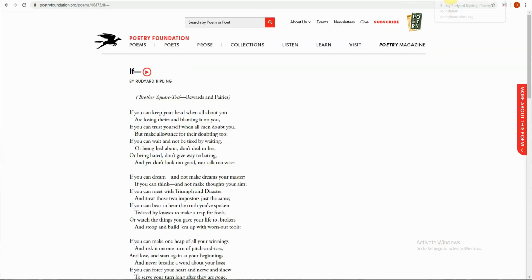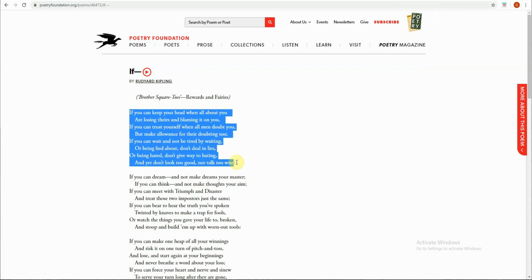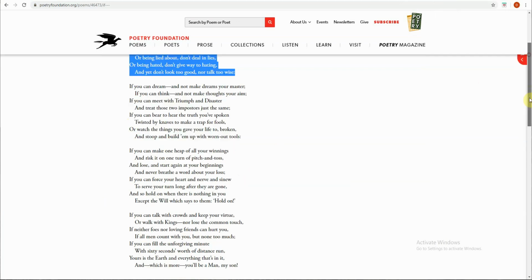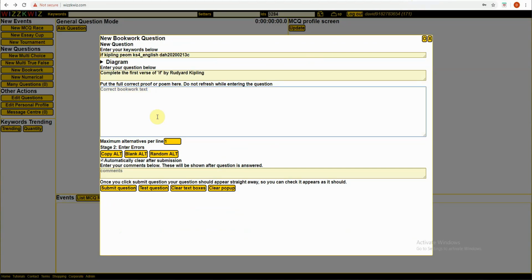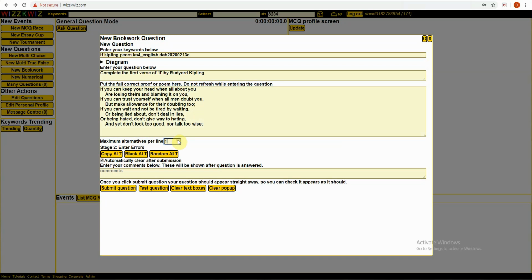Rather than actually typing it in, I'm just going to copy and paste it because I'm too lazy. I'm not going to do the whole thing because when we come to check it, it's going to take ages. So I copy that and paste it in, making sure you don't violate any copyright issues. Now, remember when we looked at the Richard II poem, we had different alternatives. You could put an alternative line in for each line yourself, or you could put in 3 alternatives for each line.